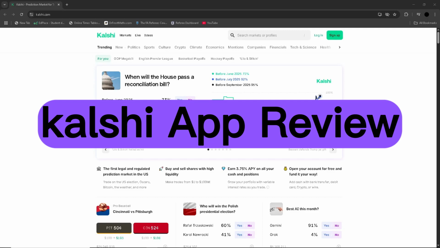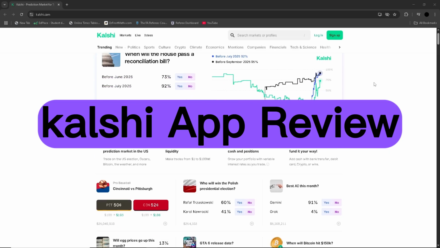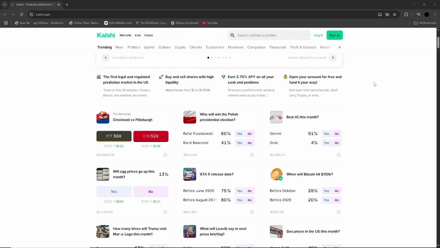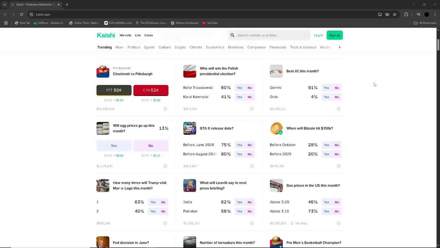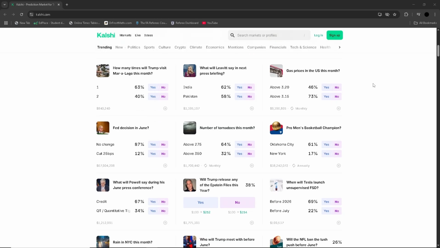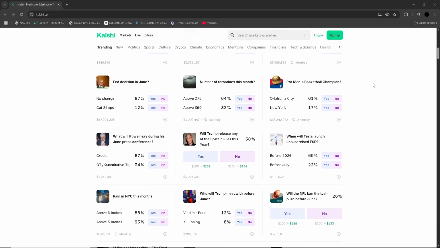In this video, we will review Kalshi. Kalshi is a regulated, event-based trading platform that allows users to speculate on real-world outcomes, such as inflation rates, political elections, and economic data releases, with simple yes or no answers. The regulatory oversight adds credibility and legitimacy to the platform, setting it apart from unregulated prediction markets.